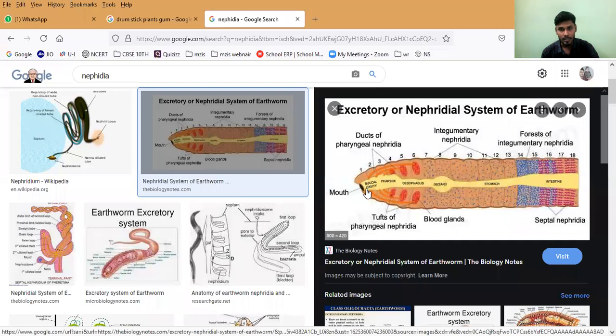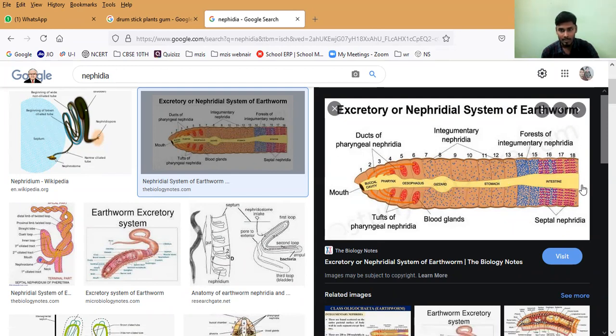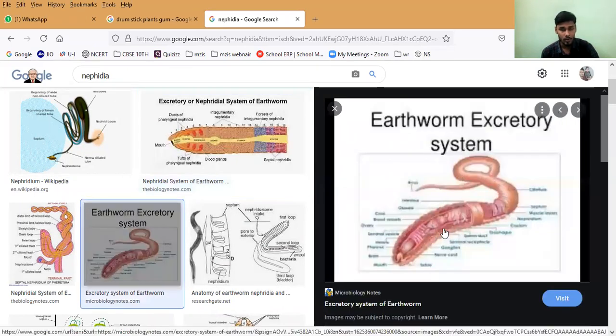In the middle, have you noticed the buccal cavity, pharynx, esophagus, gizzard, stomach and intestine? This is used to call the Nephridia family, where the excretory waste will be transported. You can observe the tube-like structure here. This is the mouth of the earthworm, and this is the anus of the earthworm. So this is the excretory system of the earthworm.